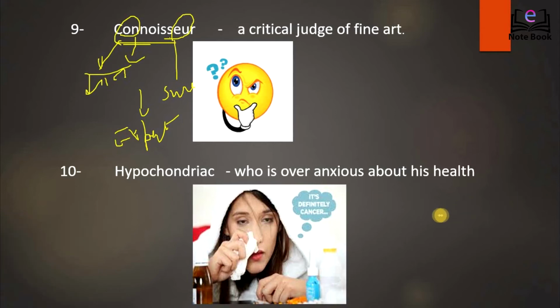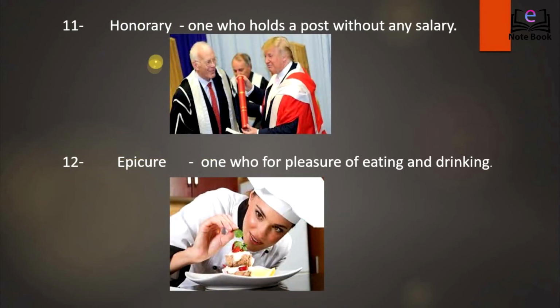Now if you are a kind of person who calls a slight headache a brain tumor, then you are a hypochondriac, a person who is over anxious about his own health. Now, honorary is a term used for a post which is without any salary. So when you get retired and then you want to work somewhere without any salary just for your interest, you are said to be a honorary, and the degree that you get for it is honorary degree.